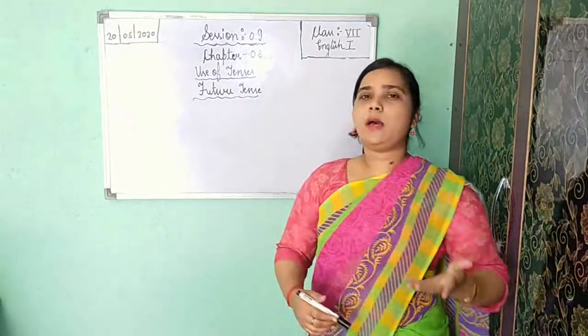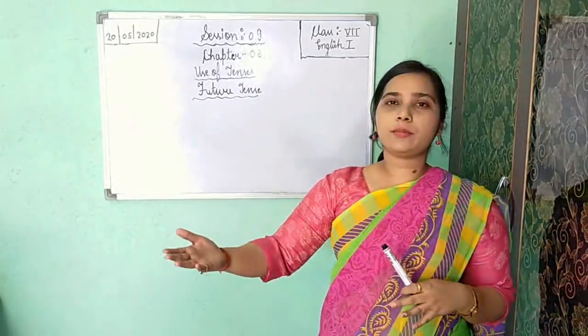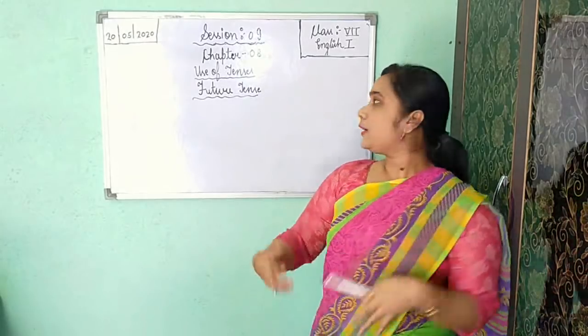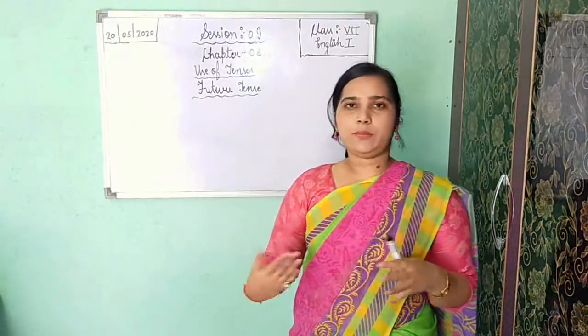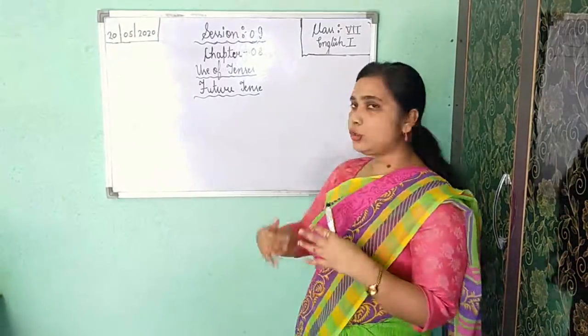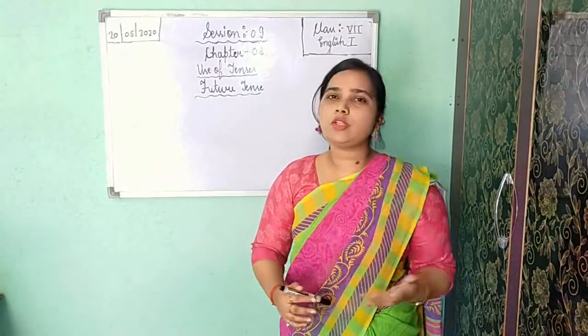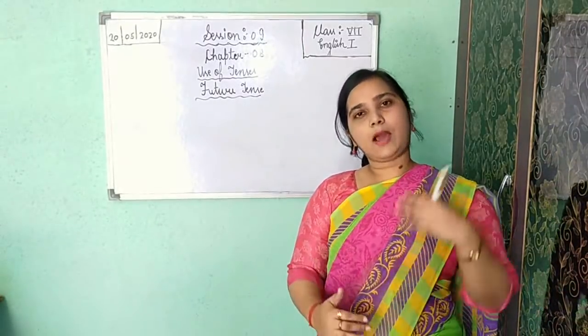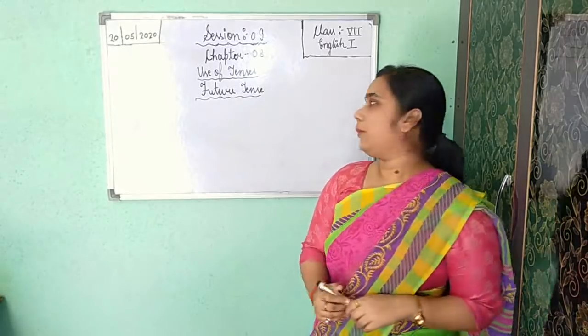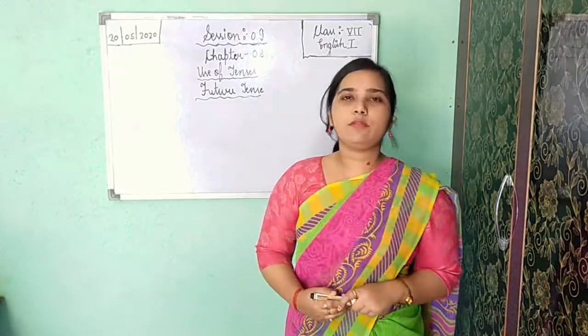For example, June is going to come. Today is the 20th, so after 11 days the month of June will come. So June will come shows only future tense, because presently we are not in June, but after 11 days it will come. So today we will start future tense.